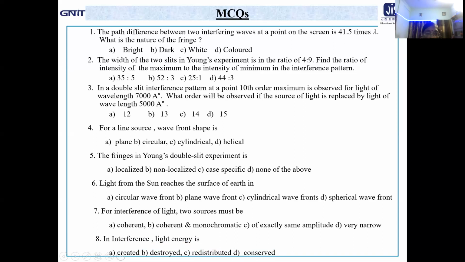Okay. In interference, light energy is created, destroyed, redistributed, conserved. Redistributed as well as conserved, both are equally valid. So be careful. This type of MCQ can be asked to you. Okay. So I think the different aspects so far as our today's lesson plan we already discussed, and the possible questions or probable questions I have discussed also.